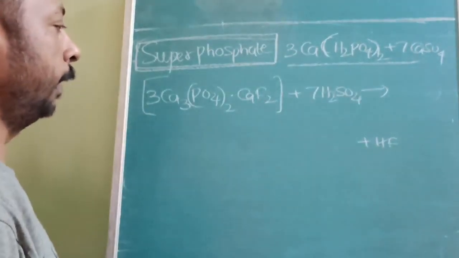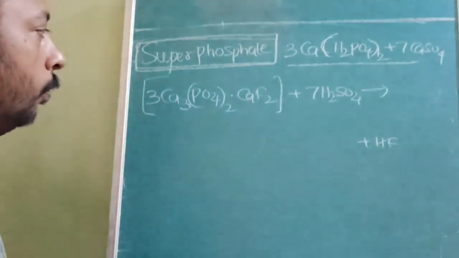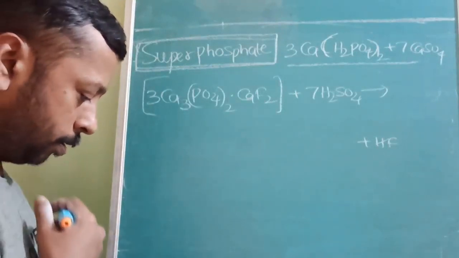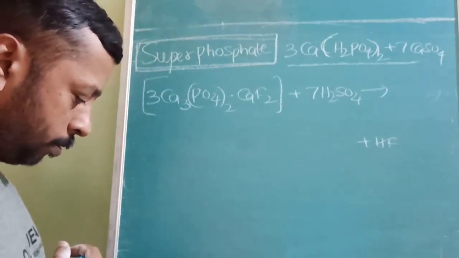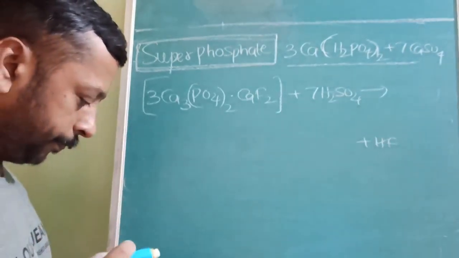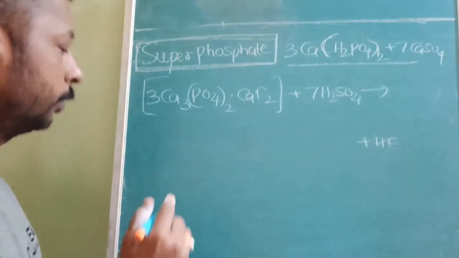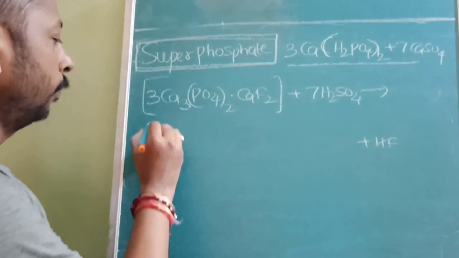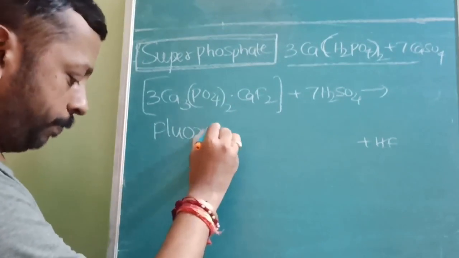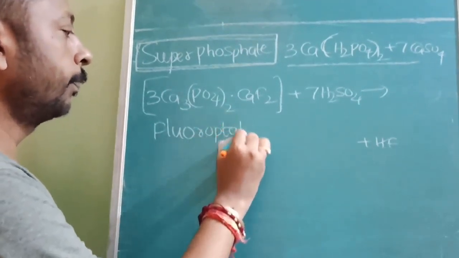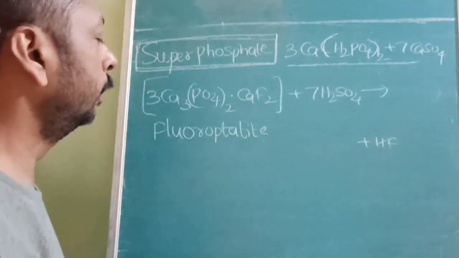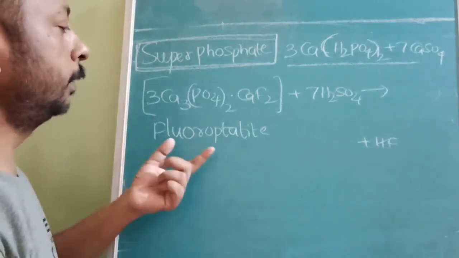This is chlorapatite, also called phosphate rock; fluorapatite is the chemical name.